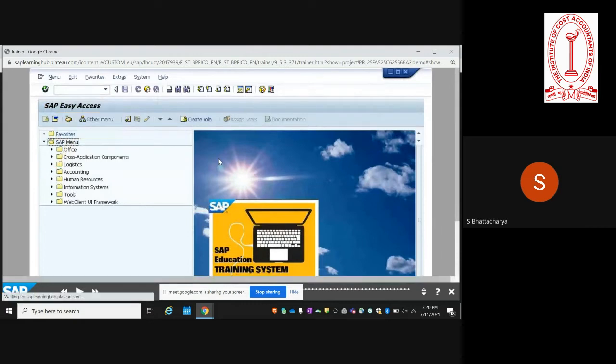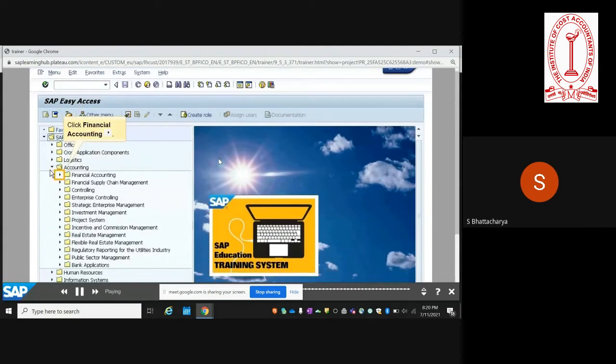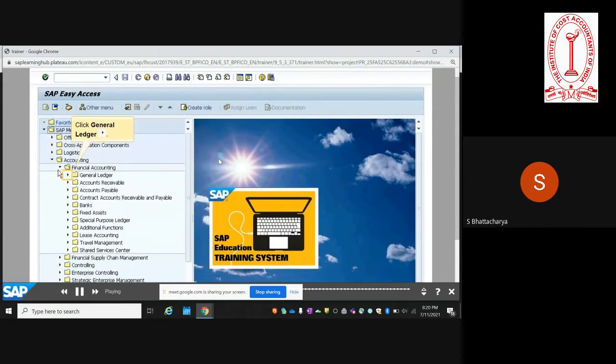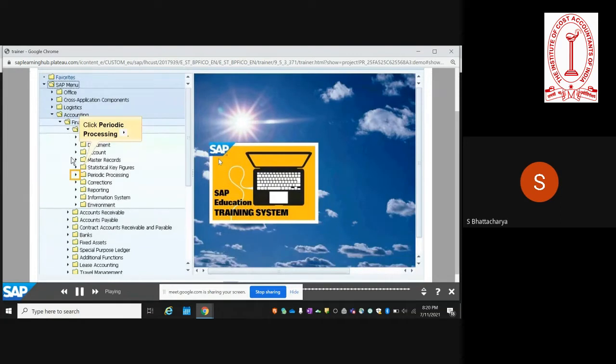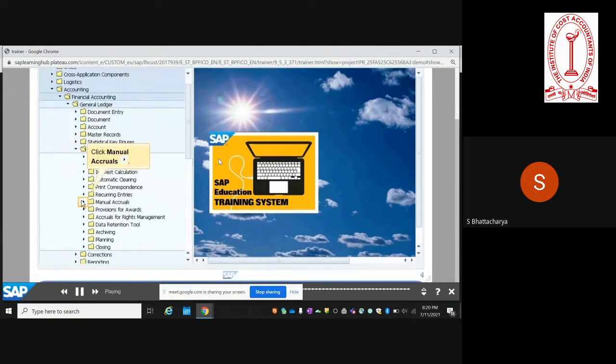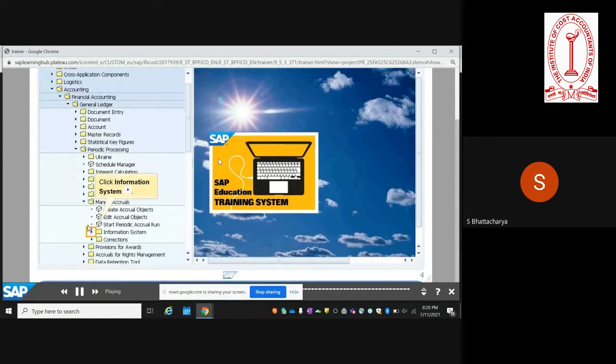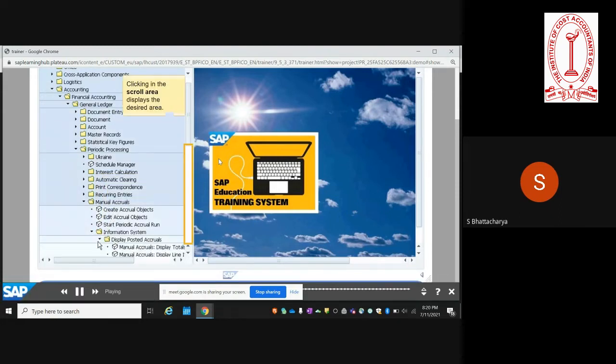To locate the accrual engine, you have to go to accounting. Under that, you have financial accounting. Then you have general ledger. Then periodic processing, manual accruals, information system, and then you have display posted accruals.